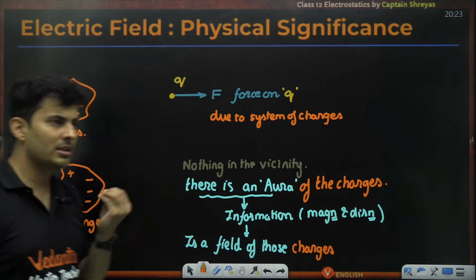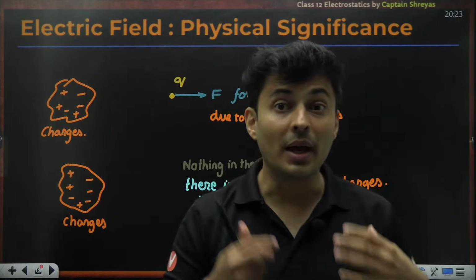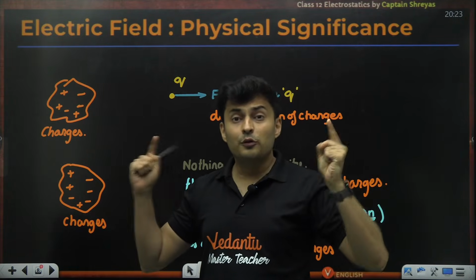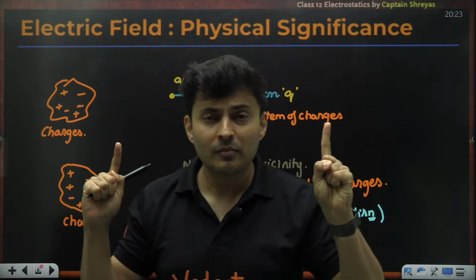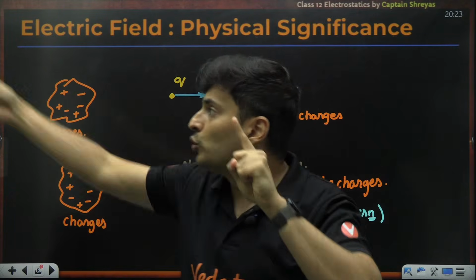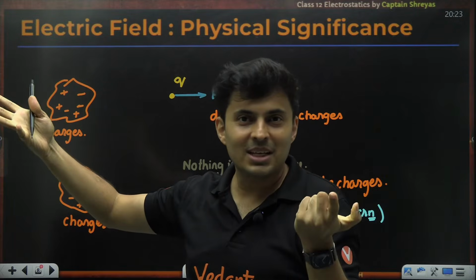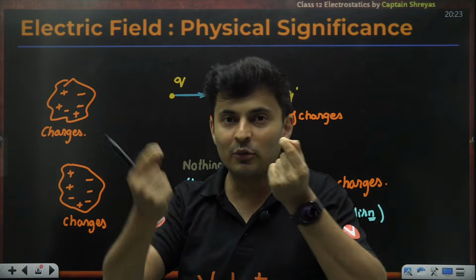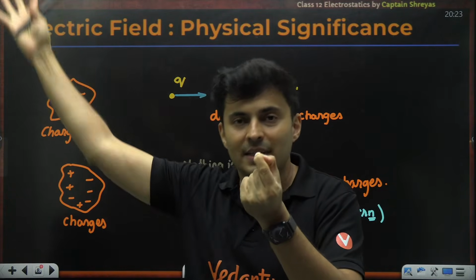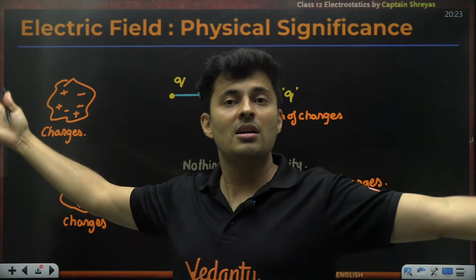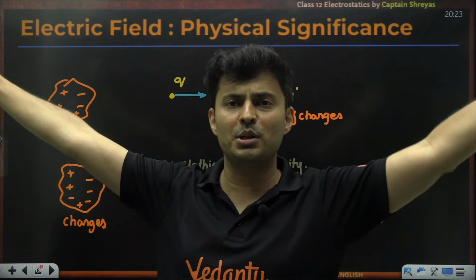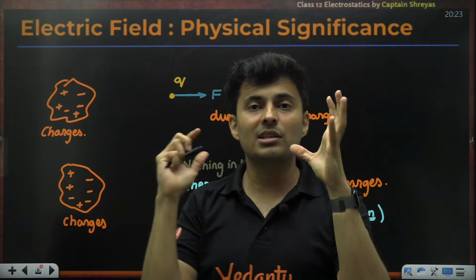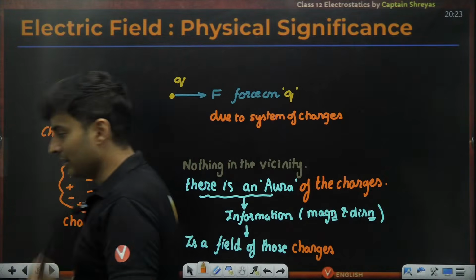Now, do you understand the concept of electric field, my dear students? So, electric field can even be present in isolation. See, for force to act, you need two charges. If there is only one charge, it has nobody to apply the force on. Make sense? But the moment the second charge comes, zoop, there is a force. But before the second charge came, what was this singular charge doing? It was creating its own aura. Hey, you know what? I'm this great. I'm a positive charge. I'm this value. If you come here, I will apply a force. So that is what is basically electric field.